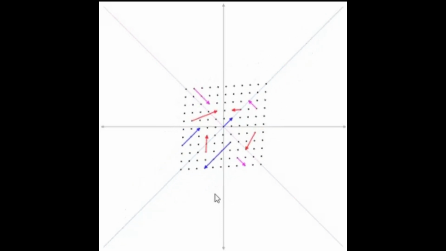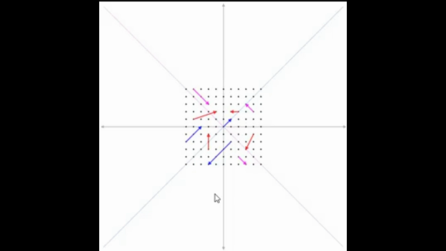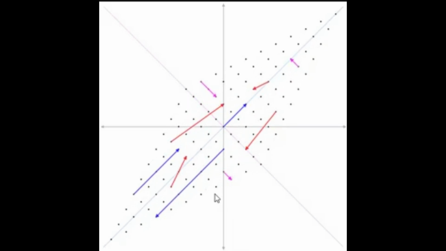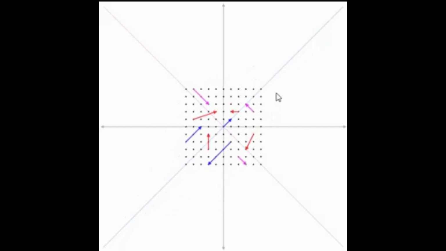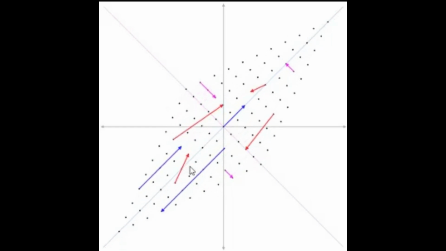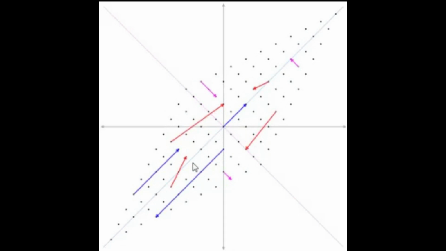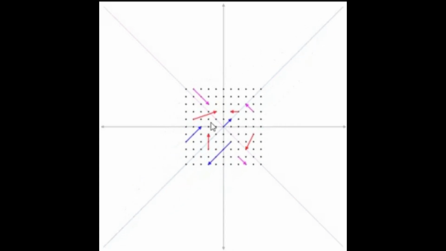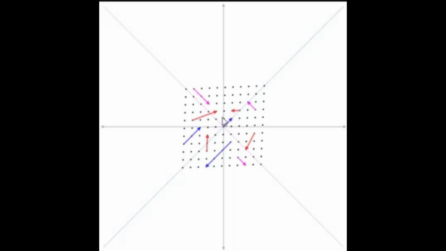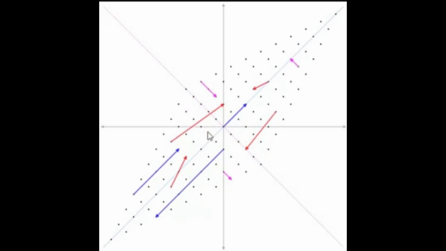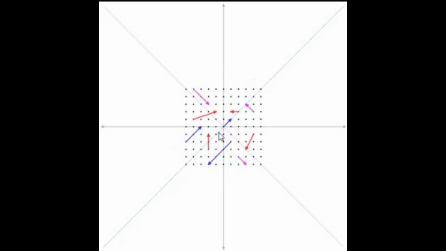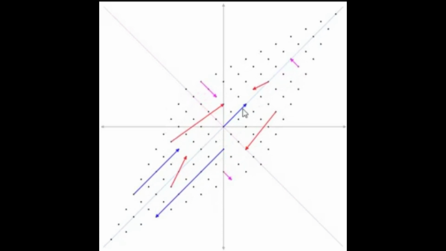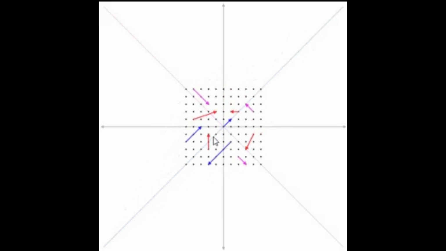You can see a shear operator acting on the plane R2. The action of the shear operator transforms certain points and certain lines on the plane, but points along the line represented by the blue arrow remain in the same line.